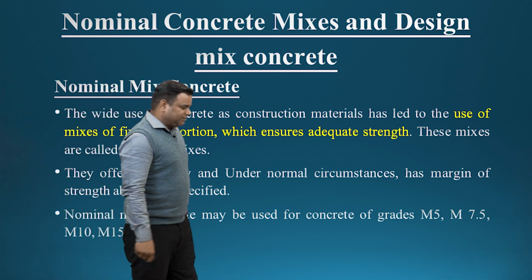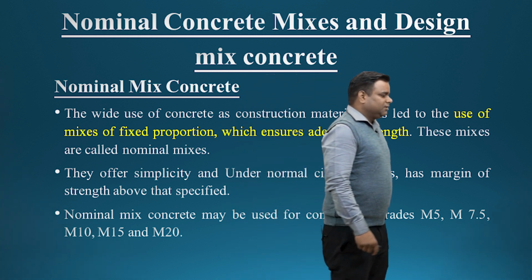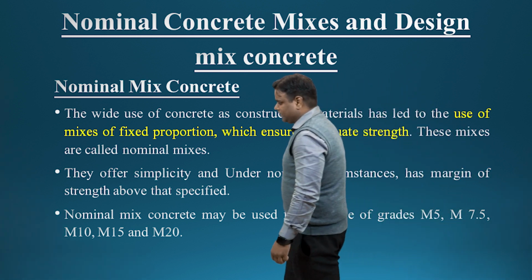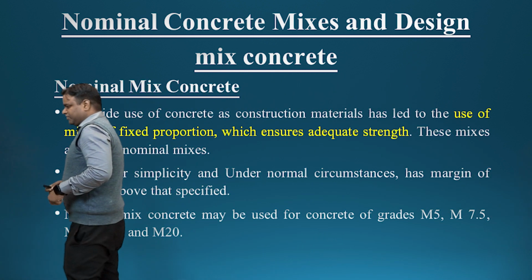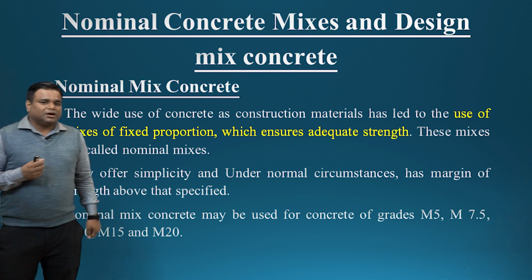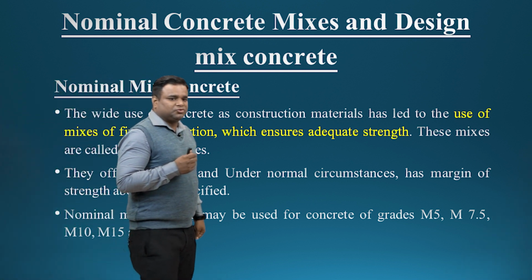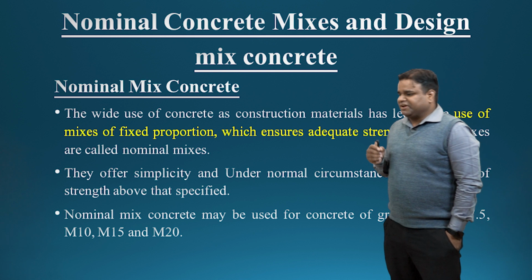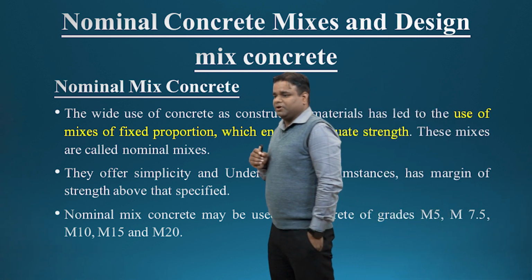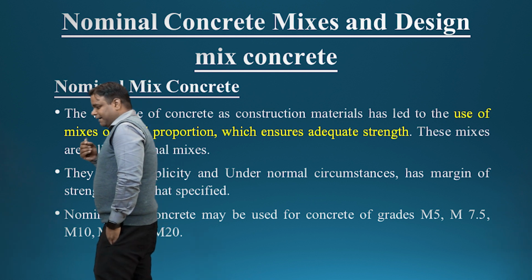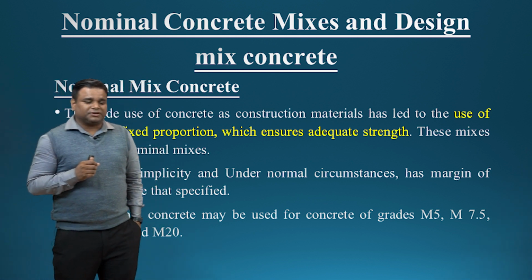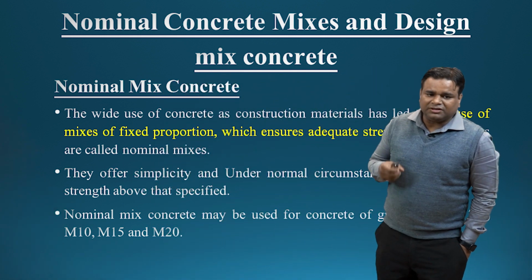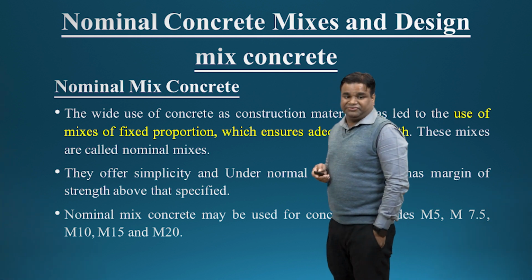In concrete mix design, we basically see two types of concretes. First is the nominal concrete mix, and the second one is the design concrete mix. When we go for a fixed proportion of the concrete mix, that is the nominal mix. Just like we have M15 grade of concrete with a fixed proportion, and M20 with a fixed proportion. So this mix is called the nominal mix, in which the proportions of the ingredients are fixed.